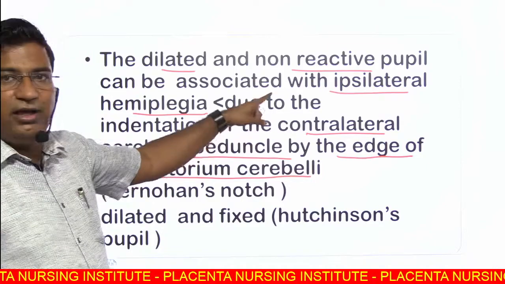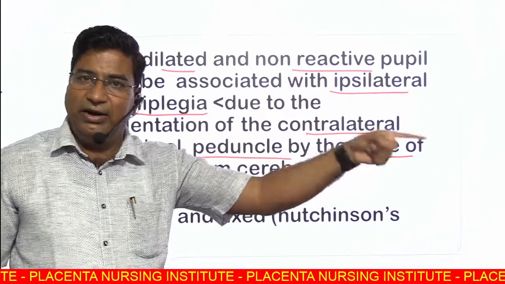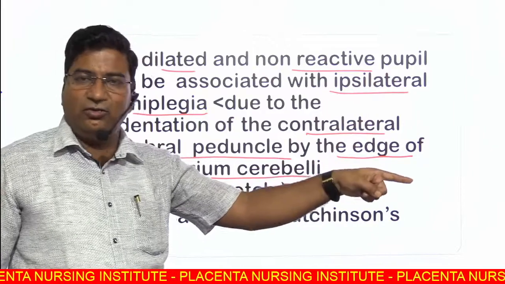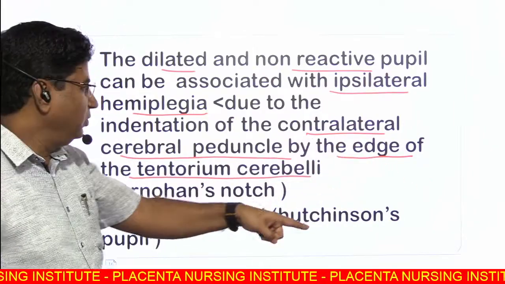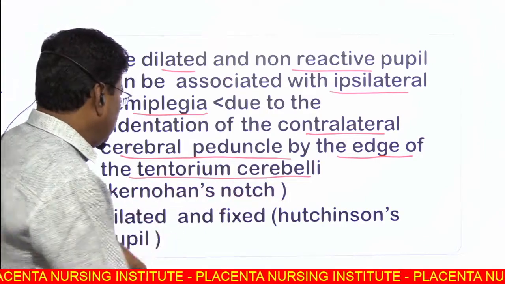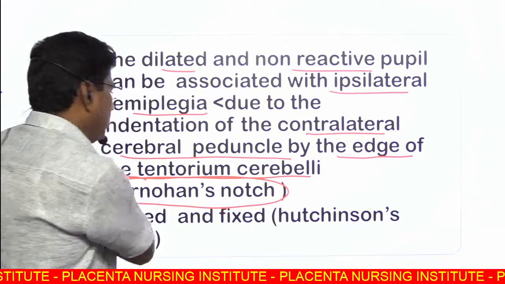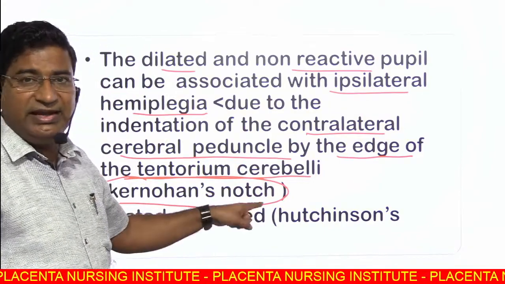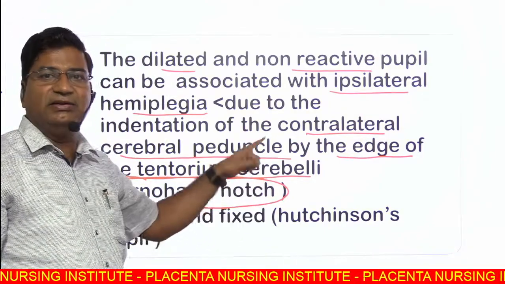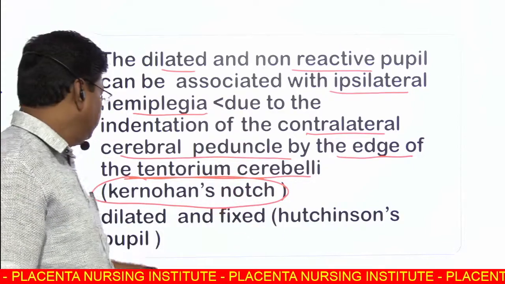This is the ipsilateral hemiplegia because of contralateral compression of the cerebral peduncle by the tentorium cerebelli. This is known as Kernohan's notch or Kernohan's phenomenon. This is a false localizing sign.